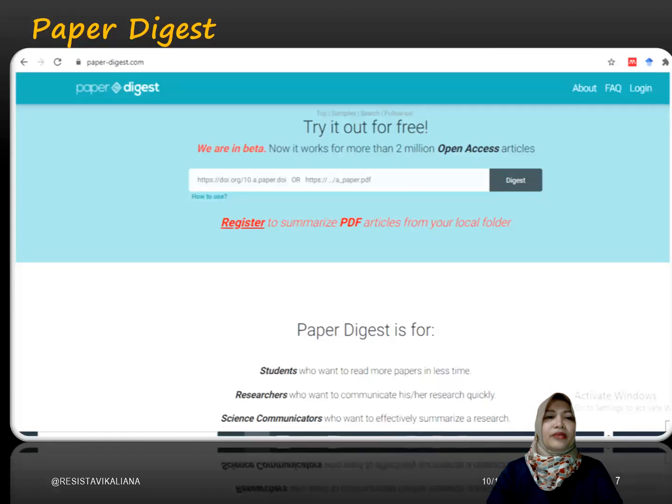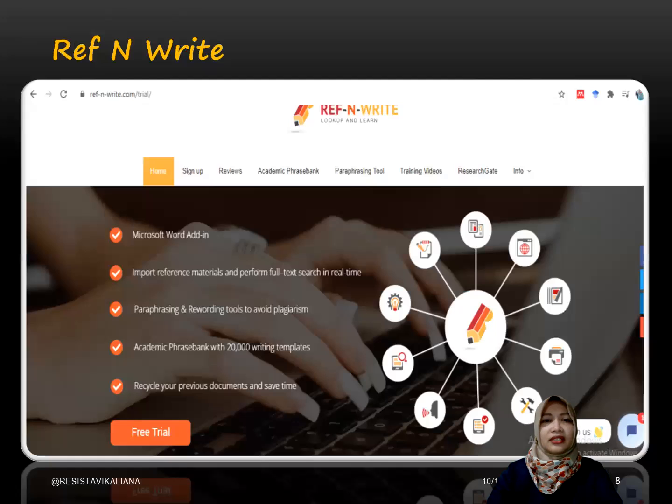Ladies and gentlemen, Bapak Ibu, this is Paper Digest. We can access the website and then put the DOI, digital object identifier, of the article that we want to digest, and then we can get the digest of the article. This is another tool, Ref and Write. It can help the translation, paraphrase, and others.